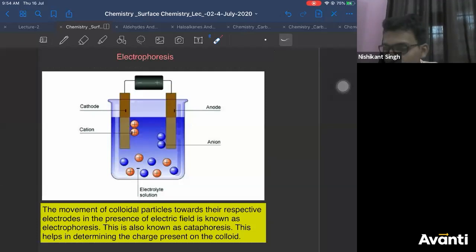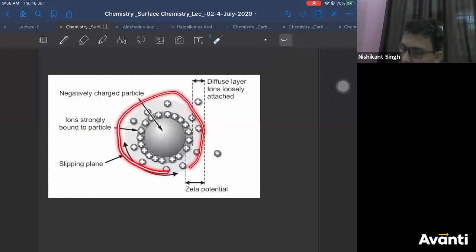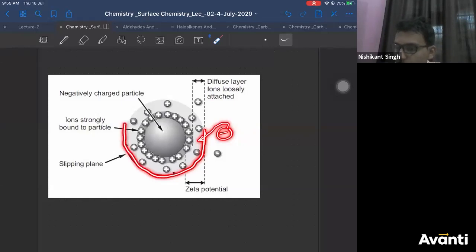Okay? What is the slipping plane? The slipping plane is basically this plane, right? See, negative ions will be present here also. Will you consider them as your diffuse layer? No. The ion should come in at least in some region. So this is the region which they should cross. This is the plane which they should slip into, so that they can become a part of the diffuse layer.